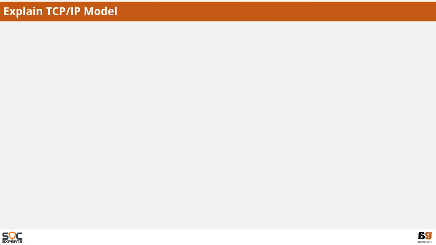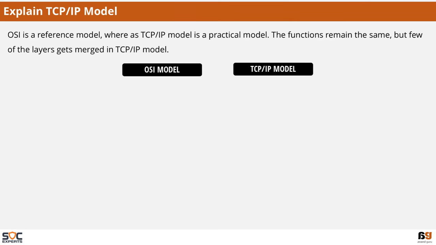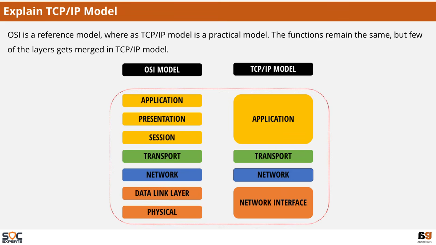Explain TCP/IP model. OSI is more of a theoretical model, whereas the TCP/IP model is practical. The functions remain the same, but a few of the layers get merged in the TCP/IP model. The differences in layers are highlighted below. Application, presentation, and session layers are merged to become the application layer in the TCP/IP model. Transport and network layers remain as they are, whereas the data link layer and physical layer are merged into the network interface layer.